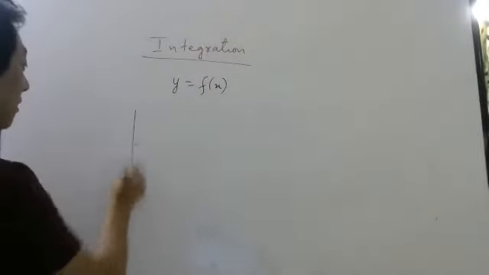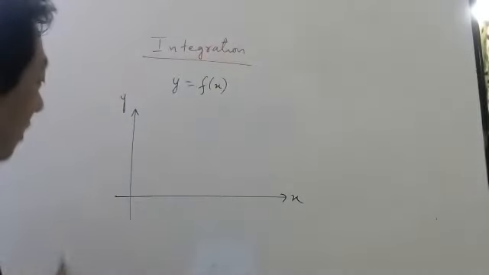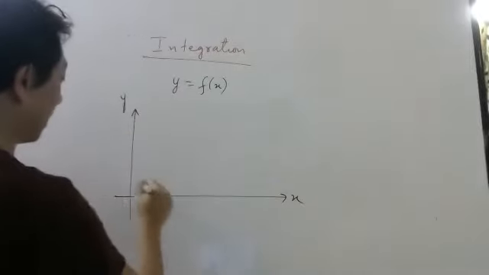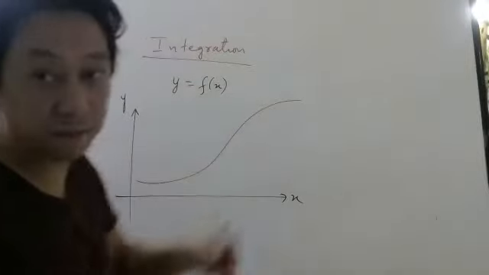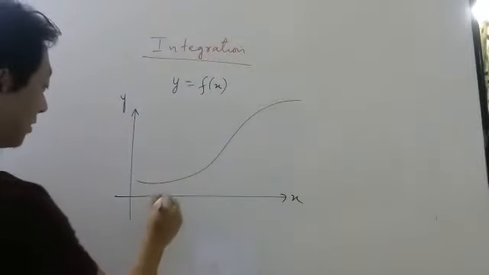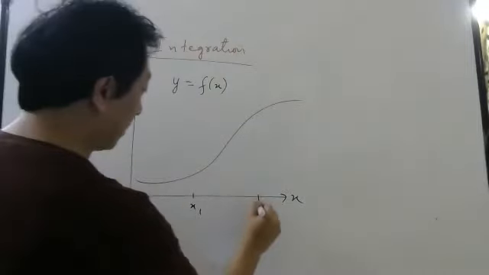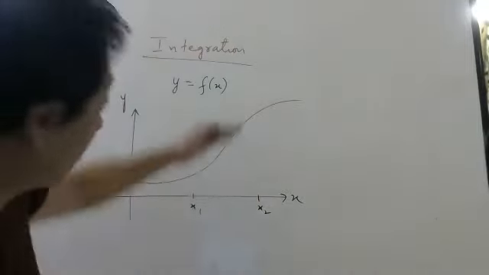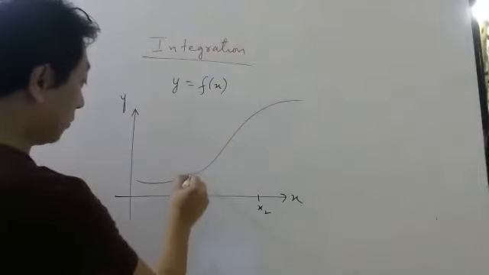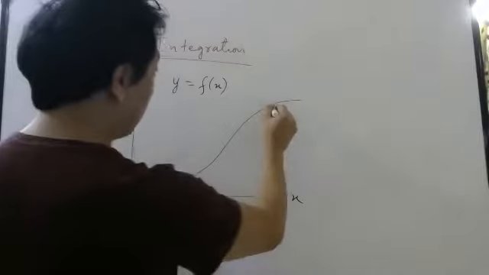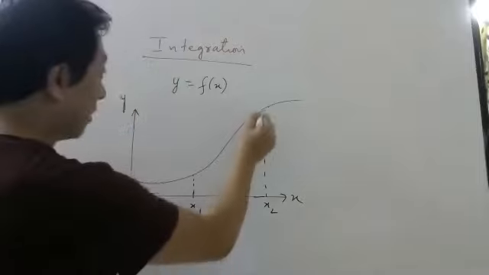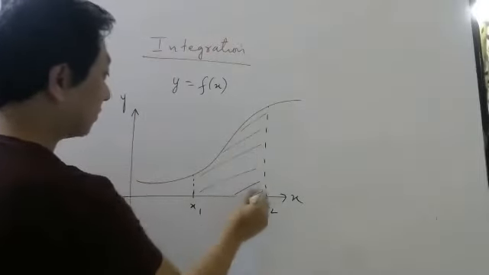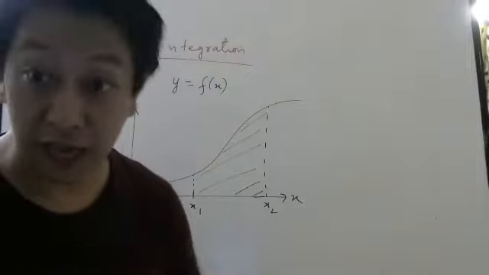So if you plot a graph, then all the time you may not get a graph which looks constant like that. You may get a graph like this, where y is changing with x. Now, suppose I try to ask what is the area under this graph between this point and this point. So from this point you drop one perpendicular, from this point you drop one perpendicular. Let me write x2 here. So I want to know this area. Now that area cannot be calculated directly, right?